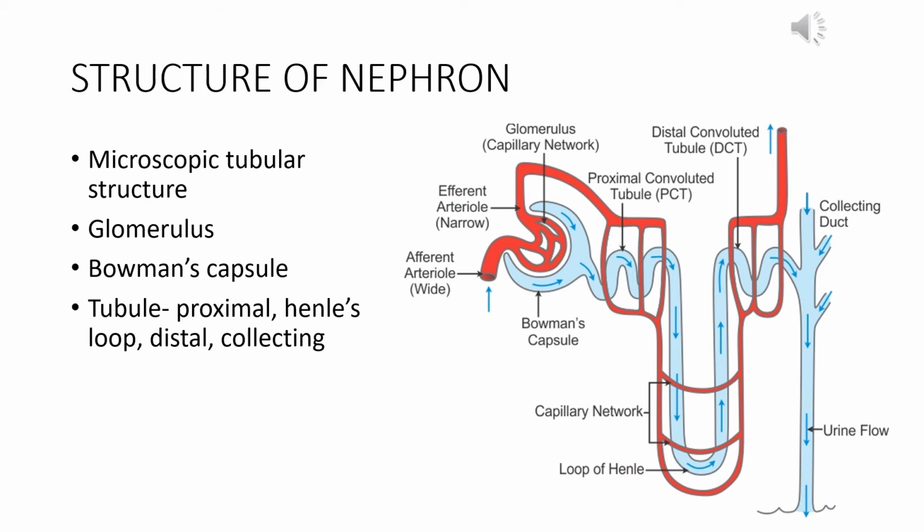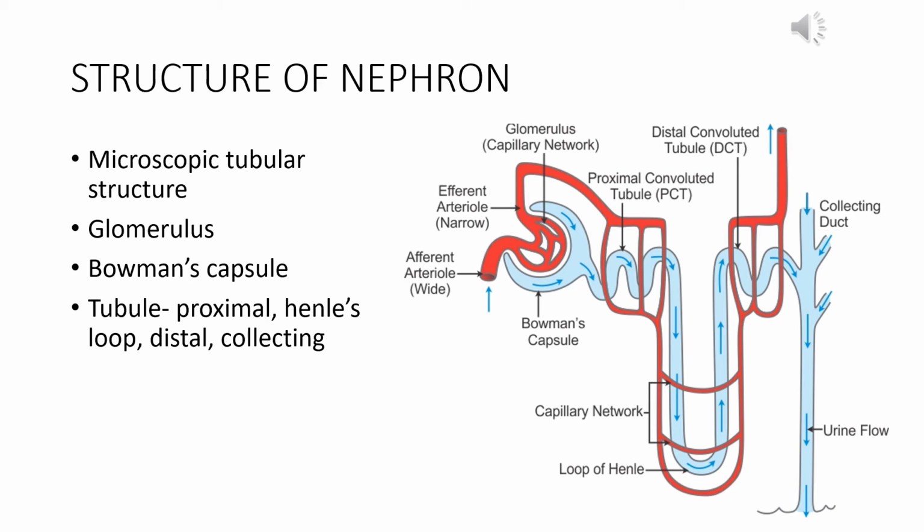Let us first get a clear idea that the renal artery has divided into very fine blood capillaries when it has entered into the kidney, and these blood capillaries are present in very close connection with the nephron. If you see the picture, the red is the capillary and the blue tube is the nephron.